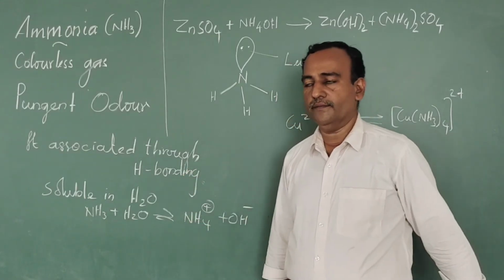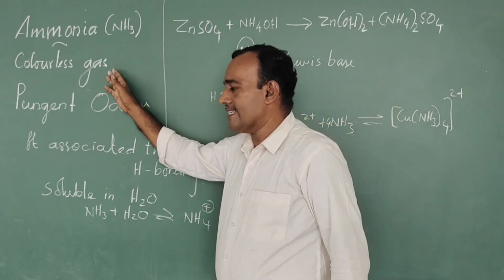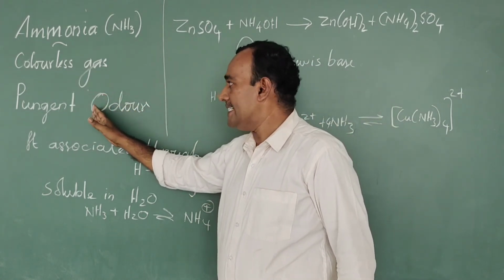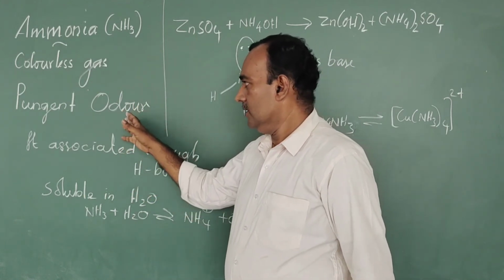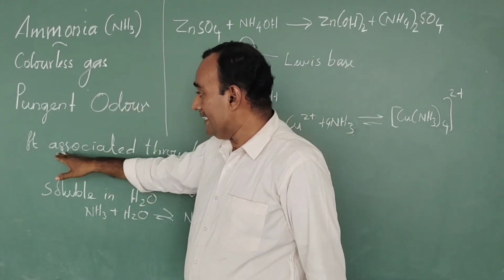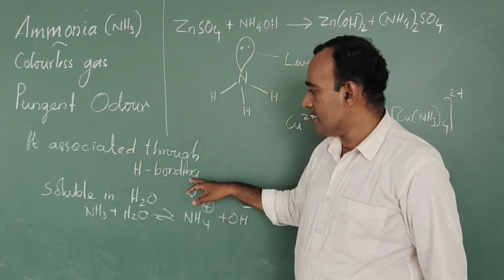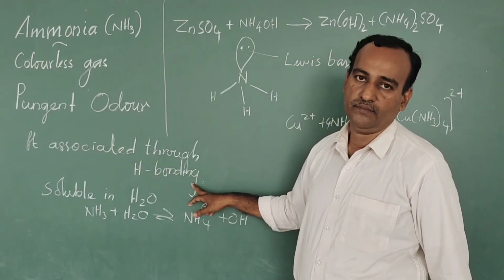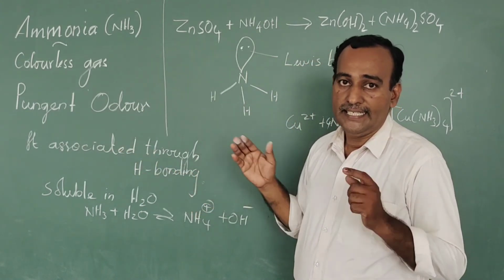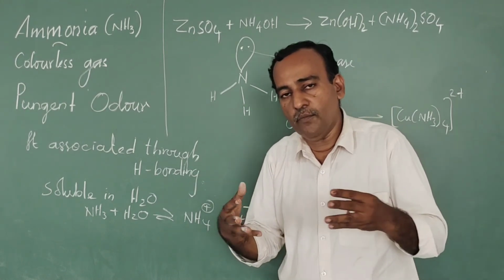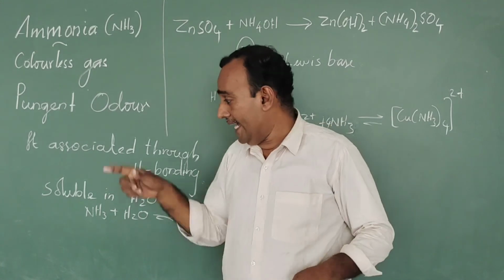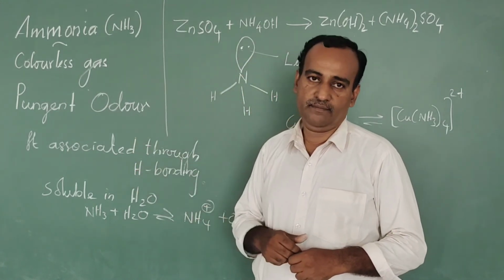Properties of ammonia. Ammonia is a colorless gas with a pungent, irritating odor. In the solid and liquid states, ammonia molecules are associated through hydrogen bonding.